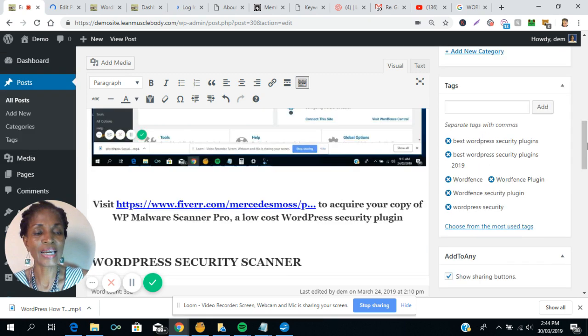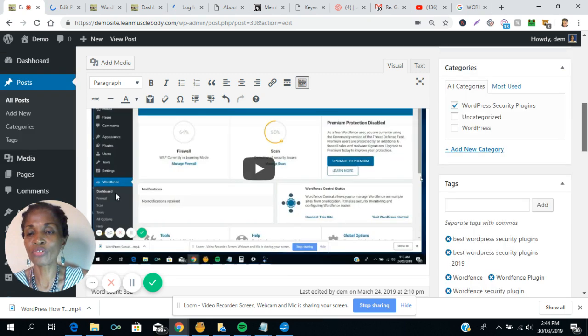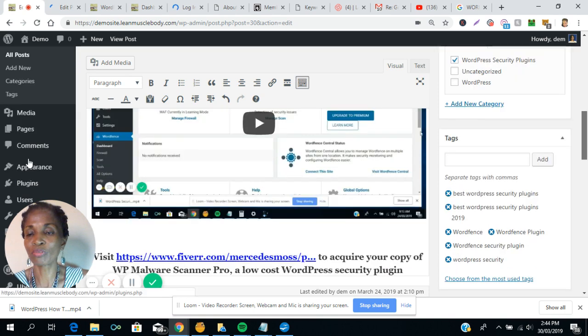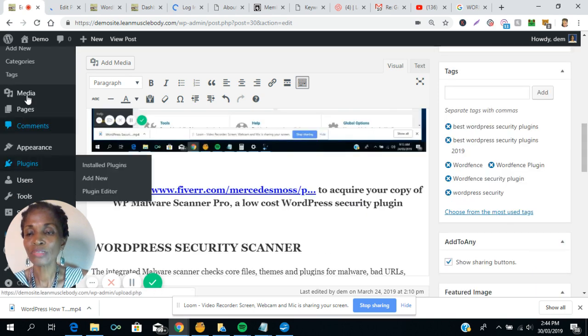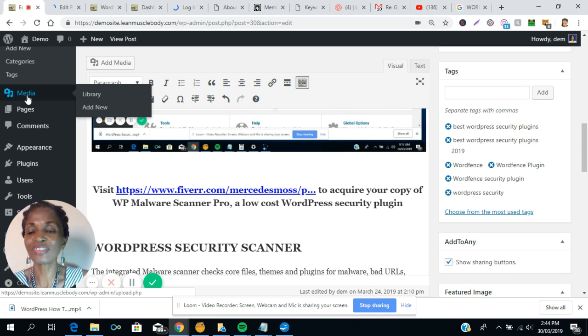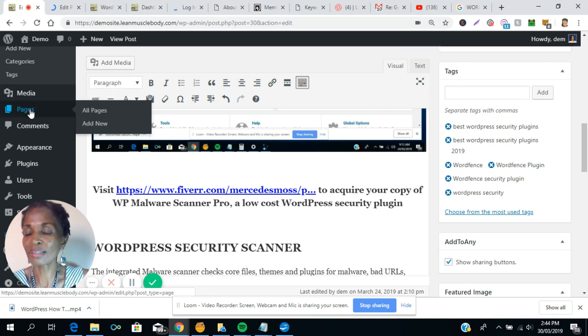Here is media. Media is where you would add your new videos. You'd add audio. You'd add images. So you have a library where your media content is stored, and you could always add new there. These are your pages. Pages contain static content, while posts continually update.